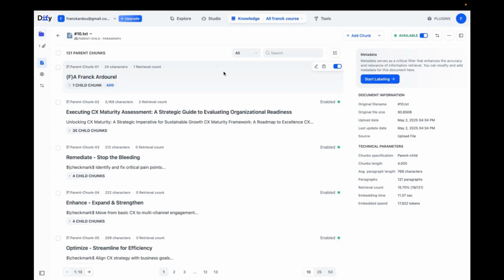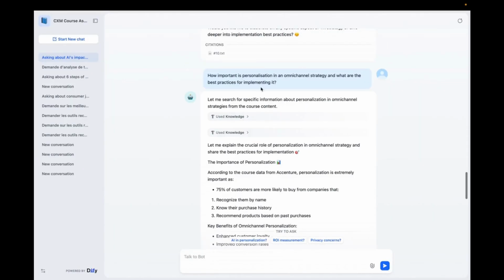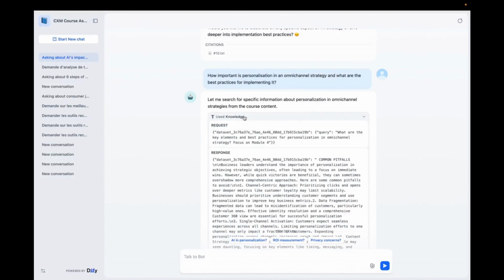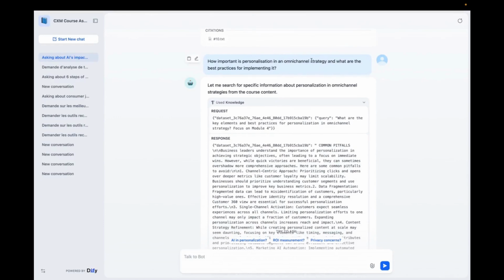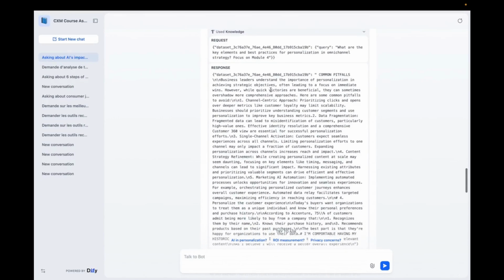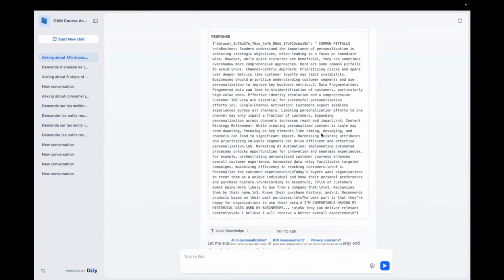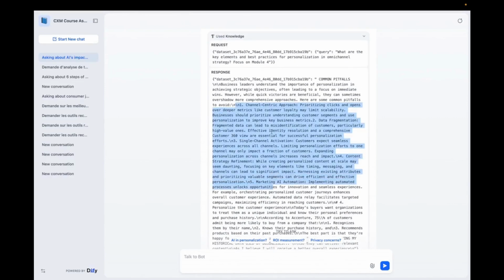Here, in this particular example, where I specifically ask it about omnichannel strategy, it will search its vectorized database for the parts that seem most pertinent regarding omnichannel strategy, so that it can then retrieve the correct and accurate answer from among the various available PDFs.